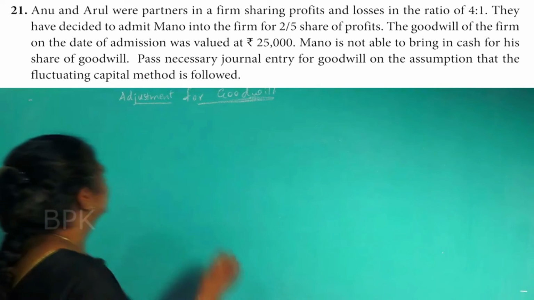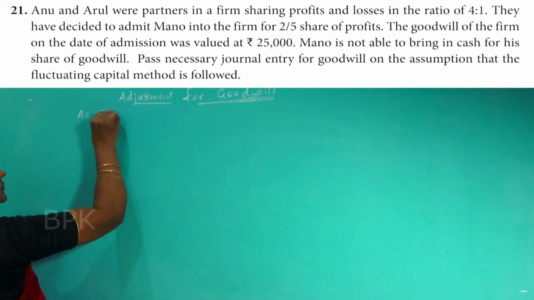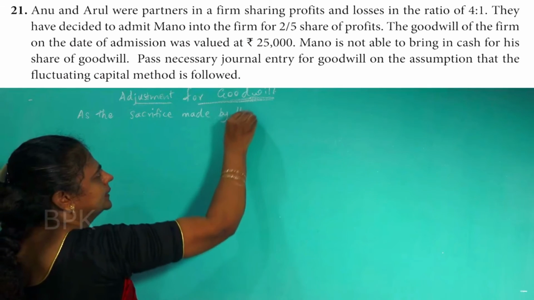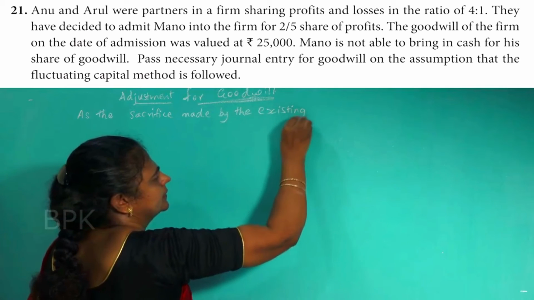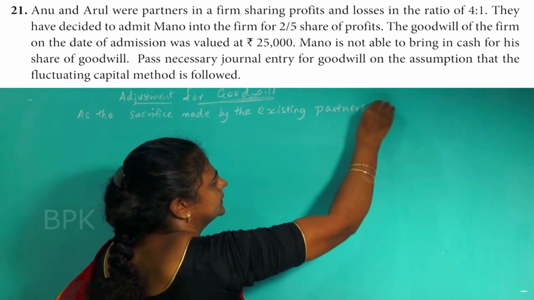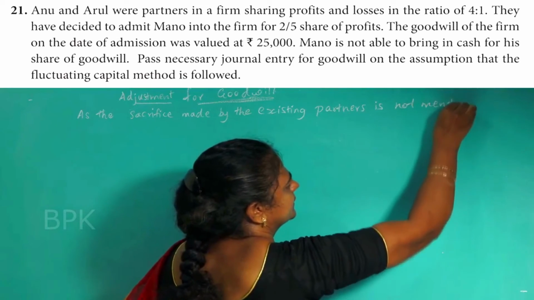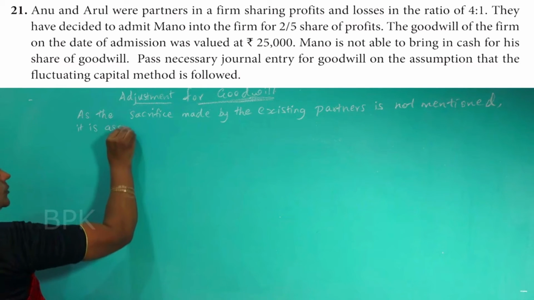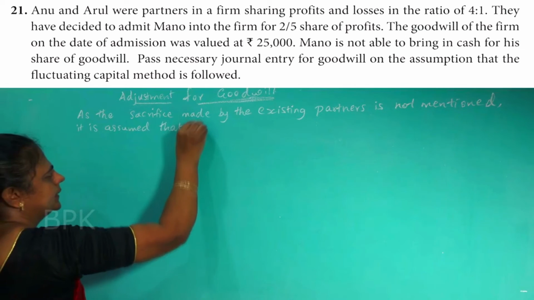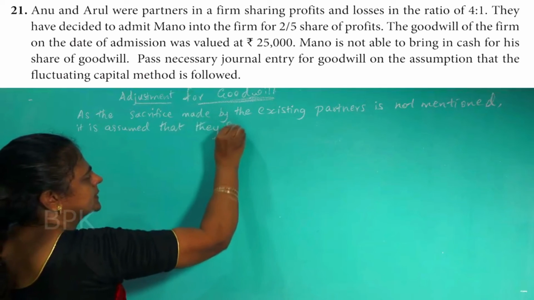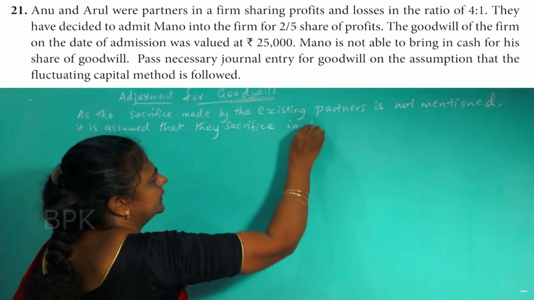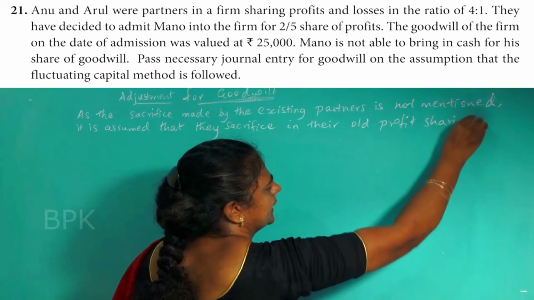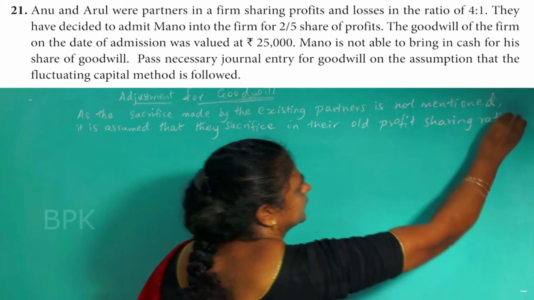So you must write like this: as the sacrifice made by the existing partners is not mentioned, it is assumed that they sacrifice in their old profit sharing ratio.